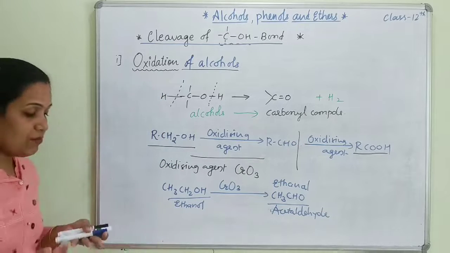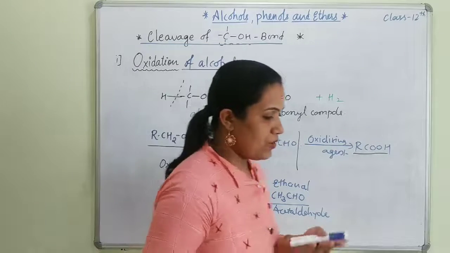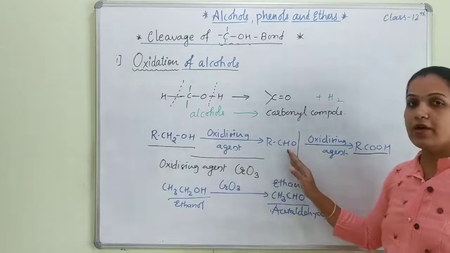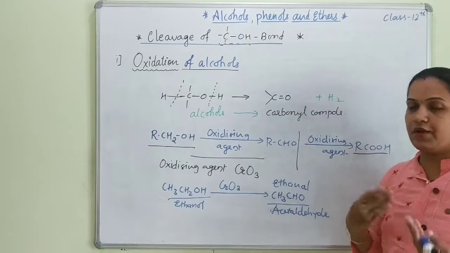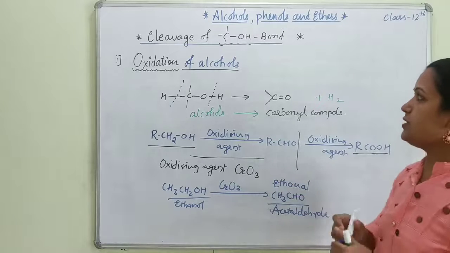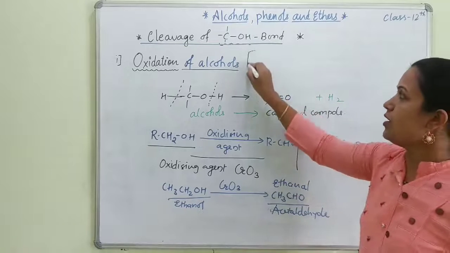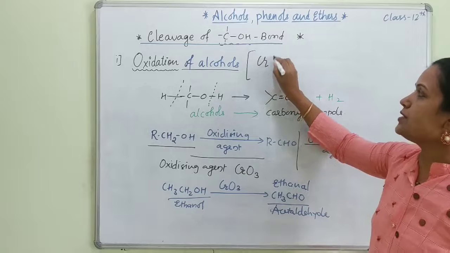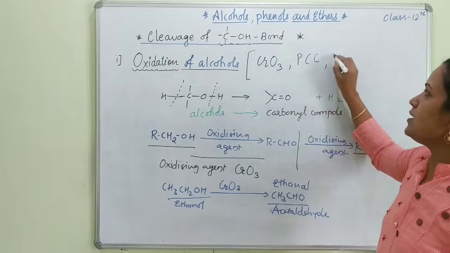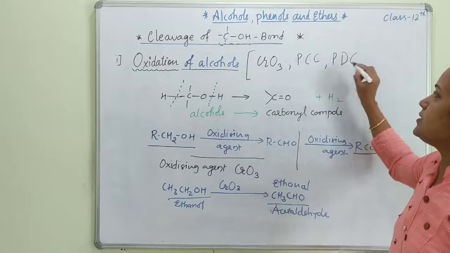Is there any more reagent which can convert alcohols to aldehydes? This we are going to study again in the chapter on aldehydes and ketones. Not only CrO3, we have a few more: PCC and PDC.